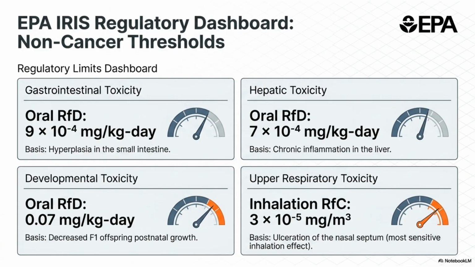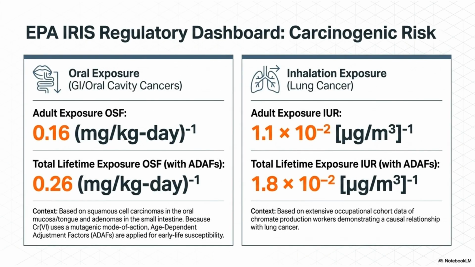Regulatory bodies like the EPA establish specific non-cancer thresholds for chromium. These limits are based on data regarding risks to the gastrointestinal, hepatic, and respiratory systems. Beyond non-cancer effects, regulatory dashboards also account for carcinogenic risk. These include factors for both oral and inhalation exposure to ensure protective standards for lifetime safety.